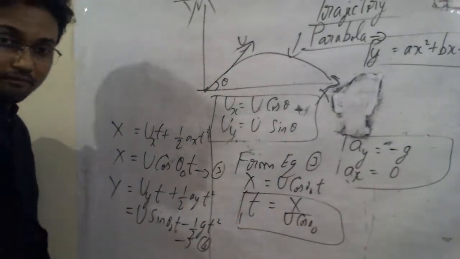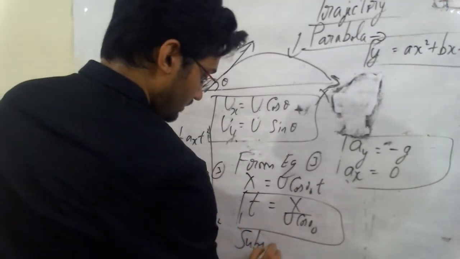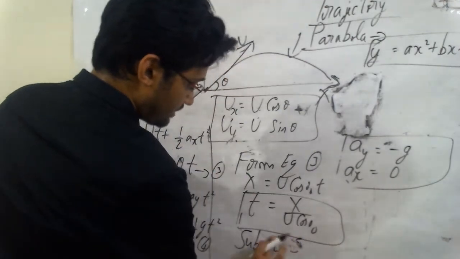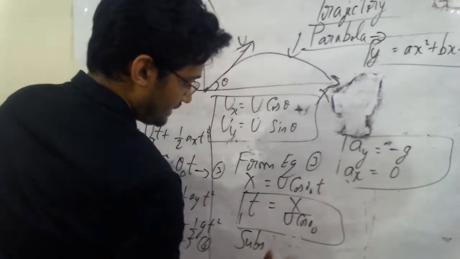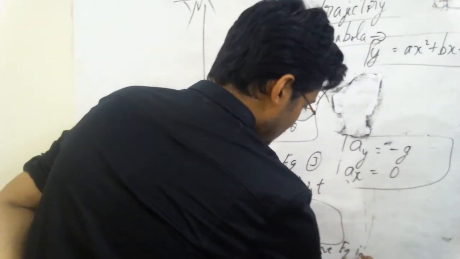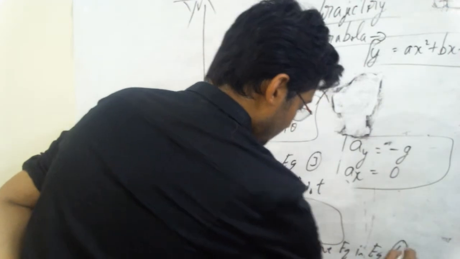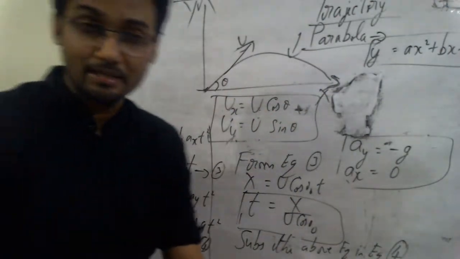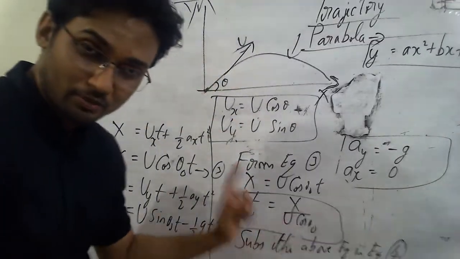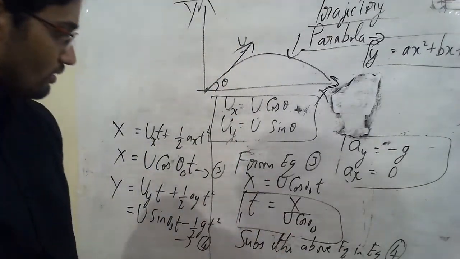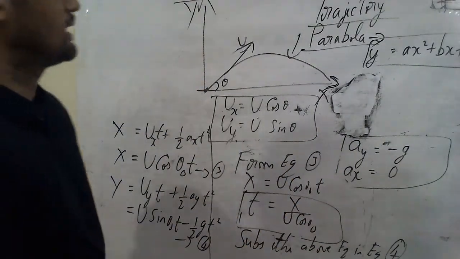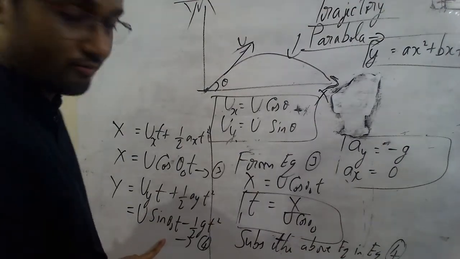What will I do? I will substitute the above equation in equation number 4, and then we shall see if it happens to be that of a parabola or not. Henceforth when I substitute, let's see what we get. Substitute the above in equation number 4. Equation 4 is this, don't forget.